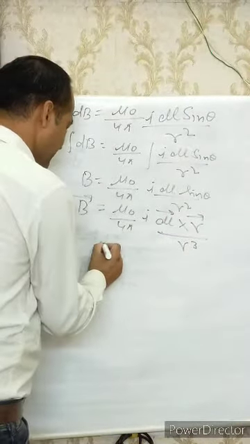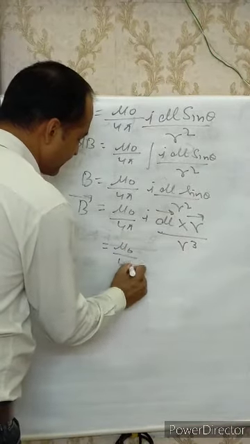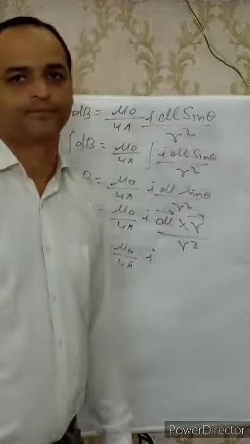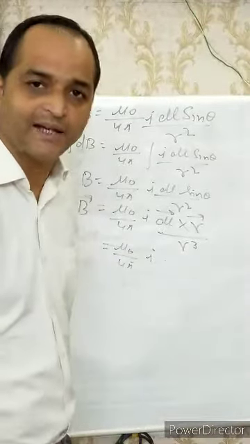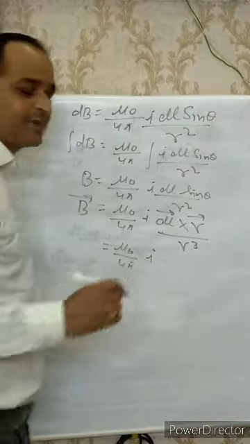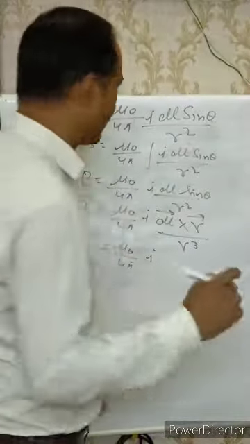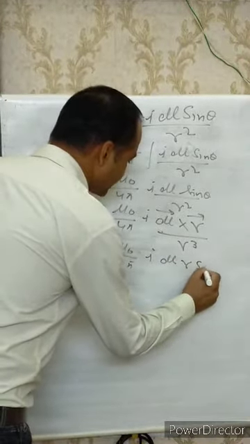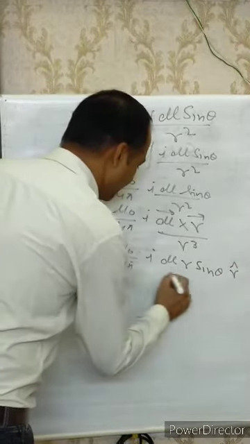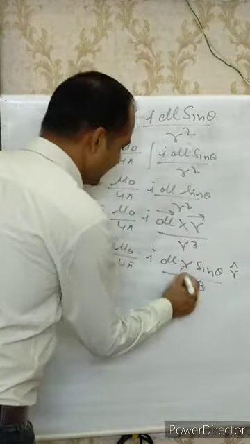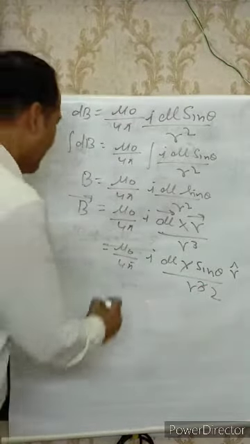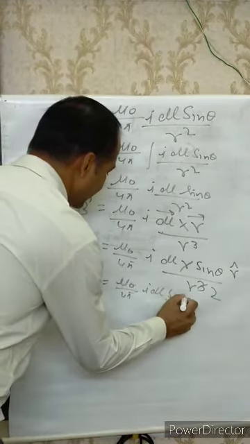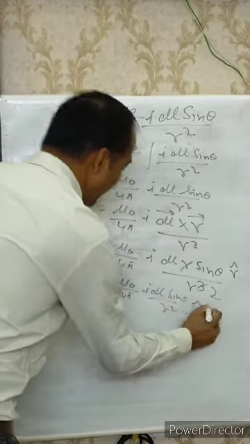Now simplify this. This is mu naught by 4 pi I, dl r sin theta upon r cube. We know that A cross B is equal to AB sin theta n cap. So this becomes dl r sin theta r cap upon r cube. Then r cancels, leaving r square. Now we get mu naught by 4 pi I dl sin theta upon r square, r cap.